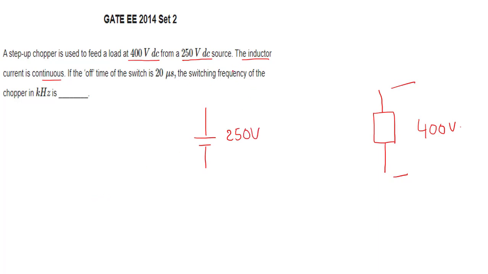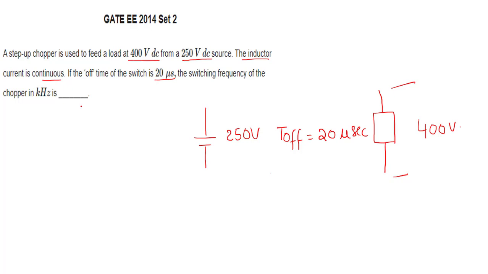The inductor current is continuous, and the off time period T off is 20 microseconds. Now it asks: what is the switching frequency of the chopper?